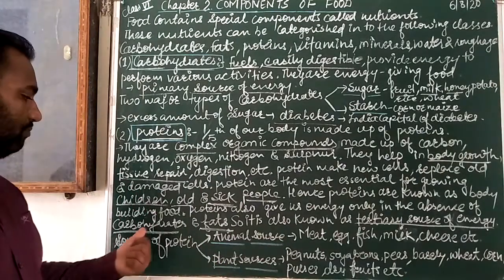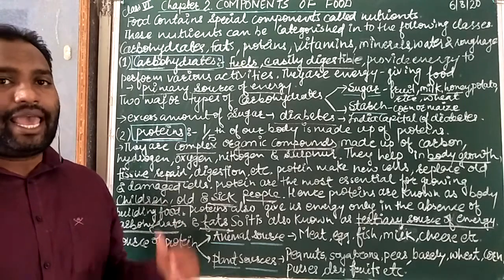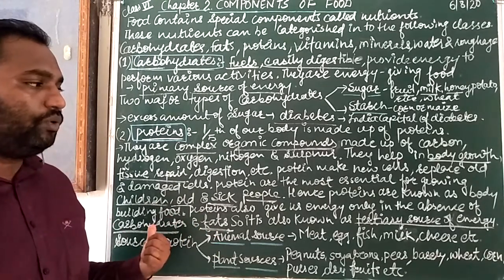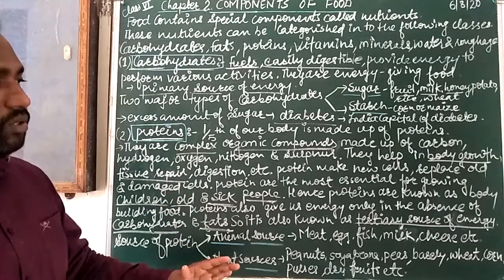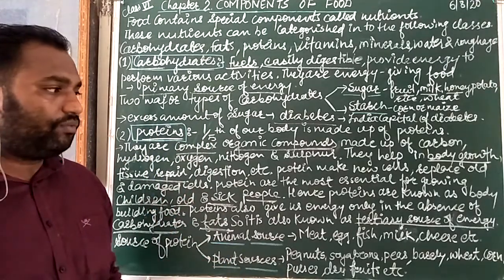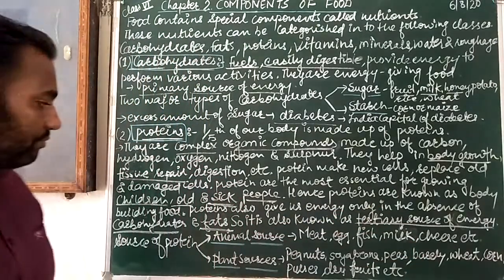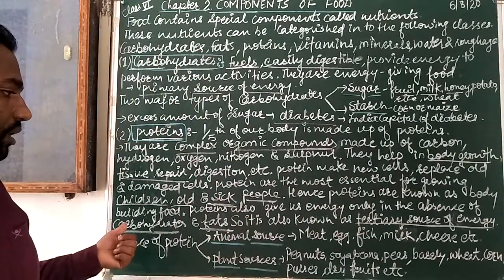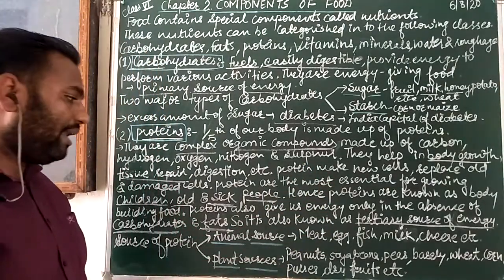Carbohydrates are energy giving, fat is also energy giving, and in the absence of these two foods, if only protein is present, then protein is also a good energy giving food. That's why it is a tertiary source of energy.